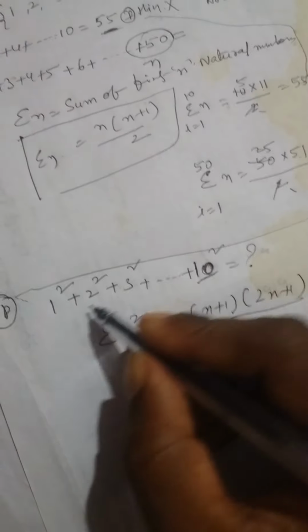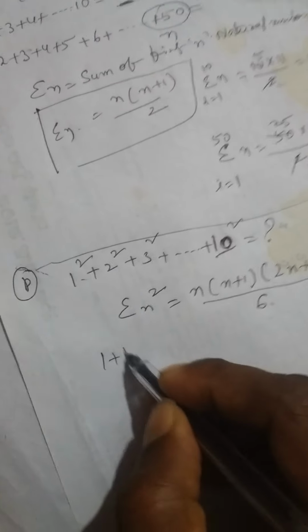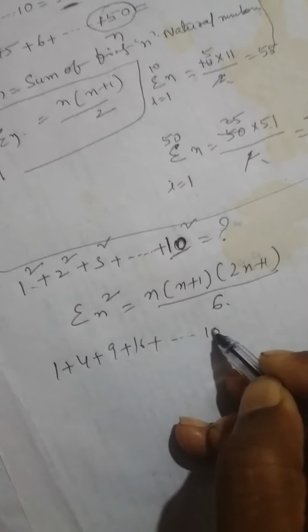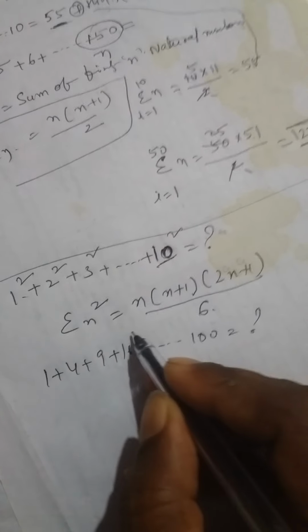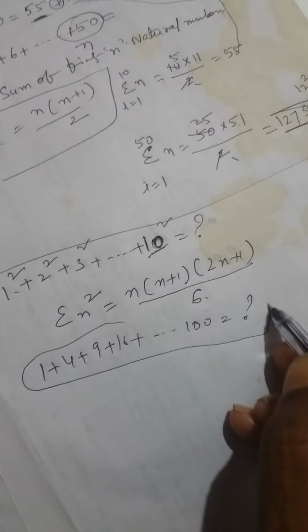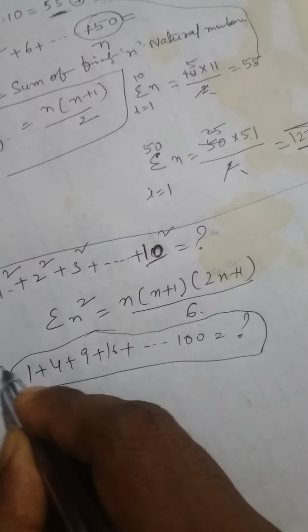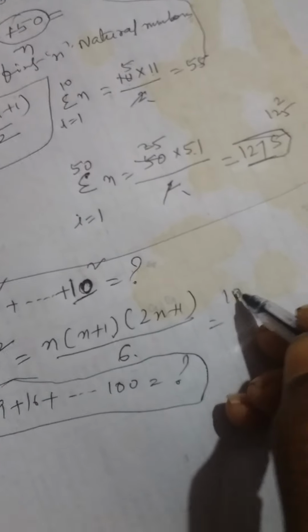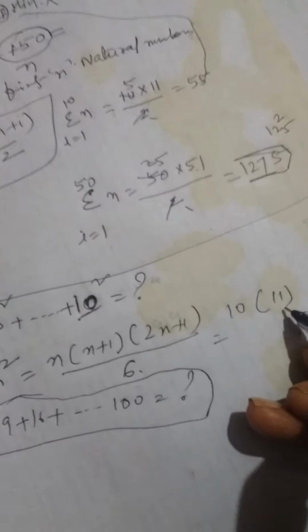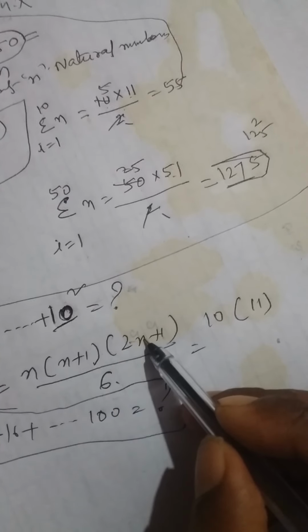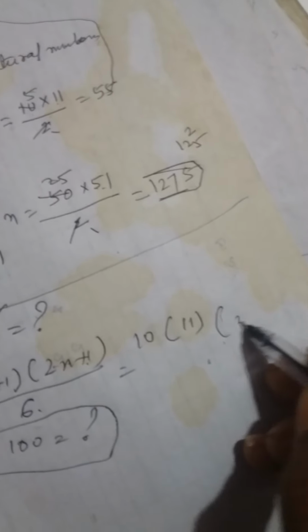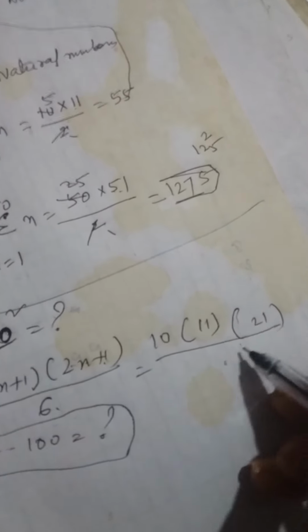We know very well 1 square means 1, plus 4, plus 9, plus 16, and so on up to 100. We can do the general method, but the general method is not always possible. This is a process, so substitute directly. Here n means 10, so 10 plus 1 is 11. Then 2n plus 1: 2 tens are 20, 20 plus 1 is 21, by 6.